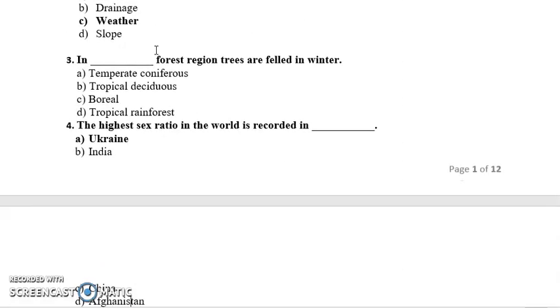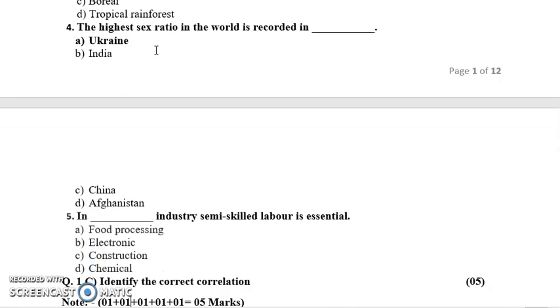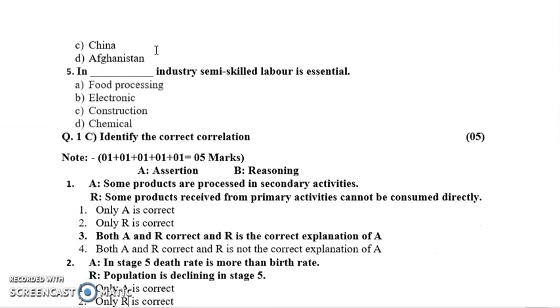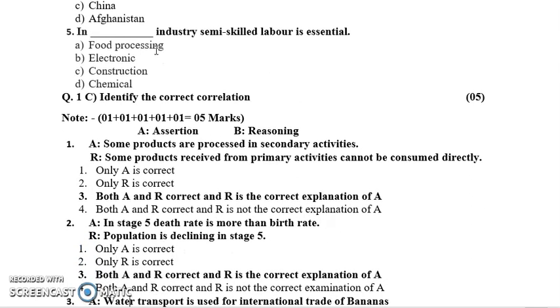Next, the highest sex ratio in the world is recorded in dash. It is recorded in Ukraine. Next, in dash industries, semi-skilled laborers are essential. We have options like food processing, electronics, construction, chemical. In all these industries we require a semi-skilled person, which means someone who has some knowledge but is not an expert.